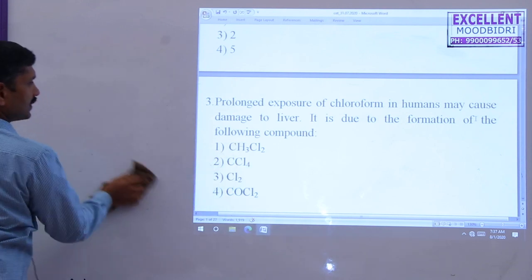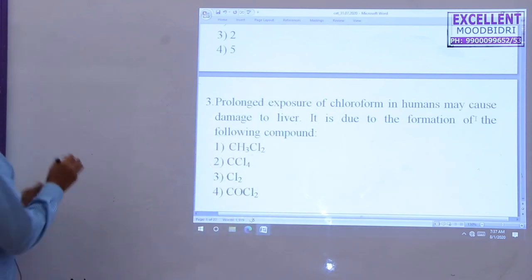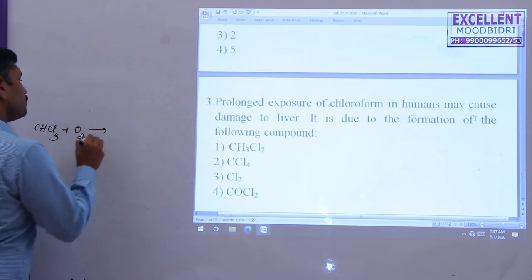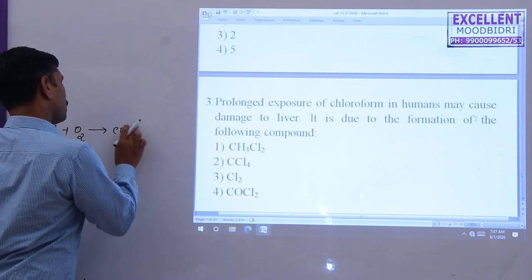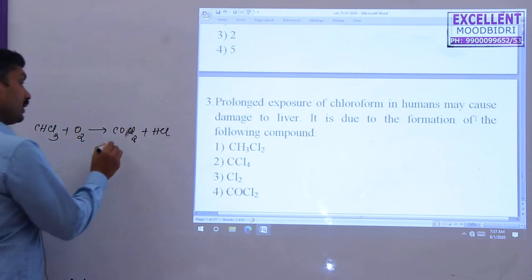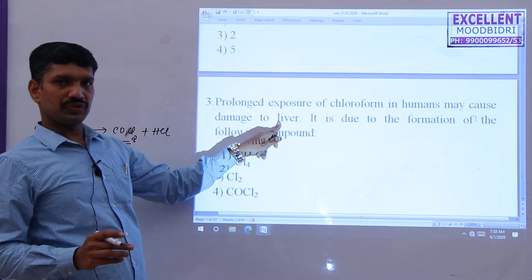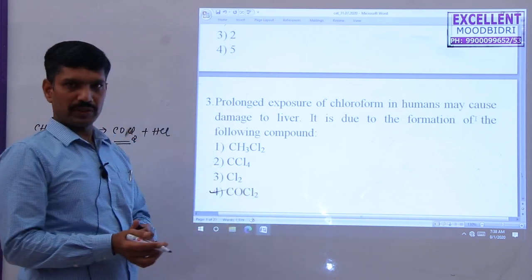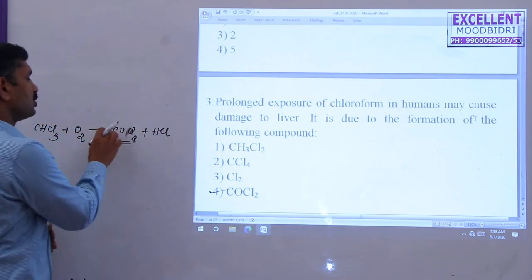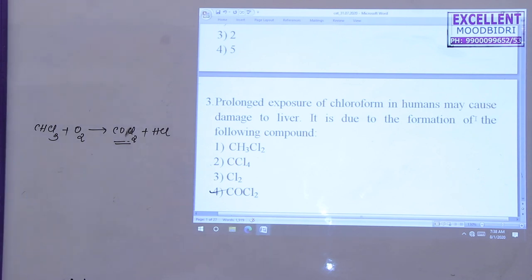You know that when chloroform is exposed to air, it produces a very poisonous gas, COCl2, carbonyl chloride, plus HCl. This is dangerous to humans and damages the liver. That's why the correct option is the fourth one. Therefore, chloroform is always stored in a closed bottle to avoid the formation of carbonyl chloride or phosgene.